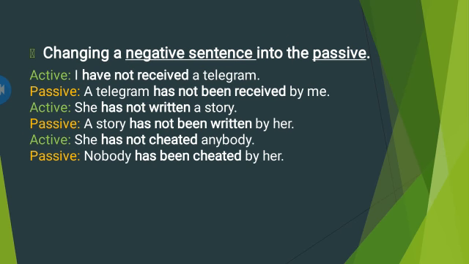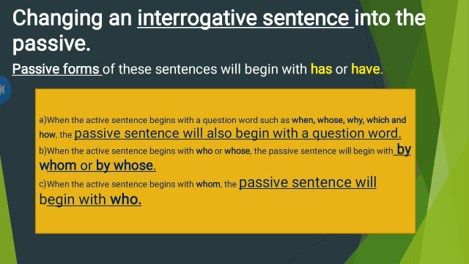Changing a negative sentence into passive voice. Again we will put not after has or have. I have not received a telegram. The passive voice will be: a telegram has not been received by me. The active voice is: she has not written a story. The passive voice is: a story has not been written by her. Active voice: she has not cheated anybody. The passive will be: nobody has been cheated by her.